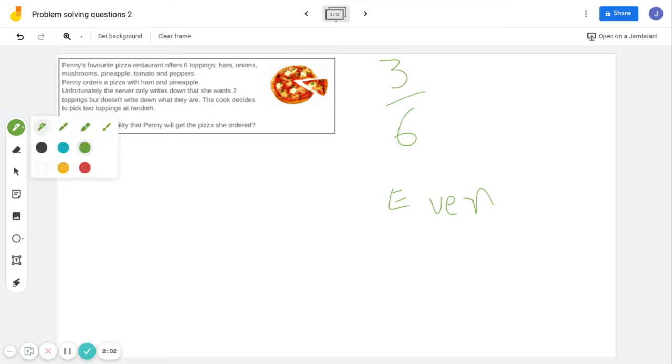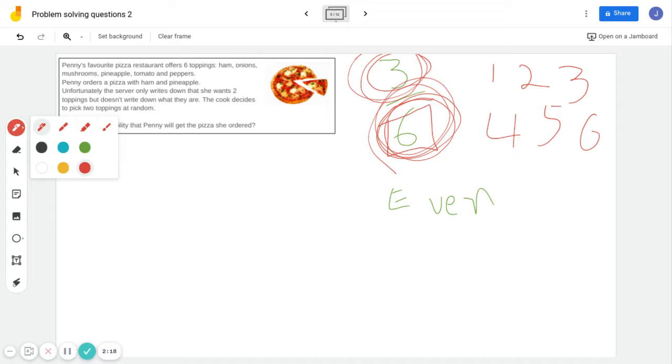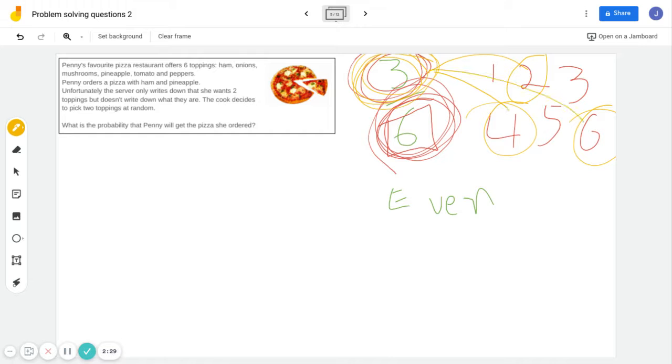So there are 3 correct answers, 3 that you could guess. And on the bottom, there are 6 in total, because any number could come up. So for dice, it would be 1, 2, 3, 4, 5, and 6. Those are the numbers you could roll. And the ones that are even are 2, 4, and 6. So hopefully you understand that this 3 is talking about when you roll the dice, it could land on one of these options, and those will be even. But the 6 is telling me how many different options there are.